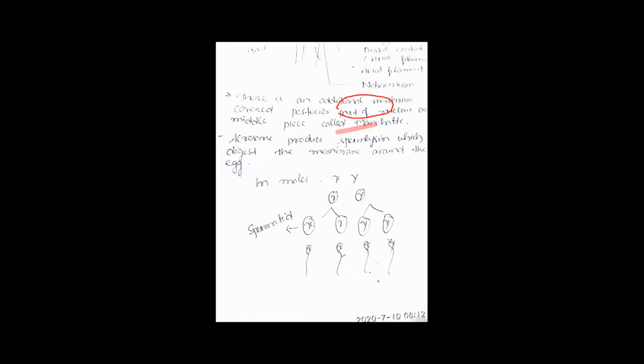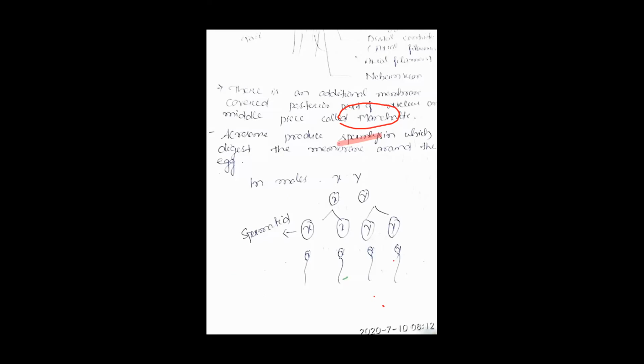Suppose this is the human female egg, and it is surrounded by membrane. You have studied this in the female reproductive system, the outer membrane and inner membrane. So sperm lysin digests the membrane so that the sperm can come closer to the egg. Clear?